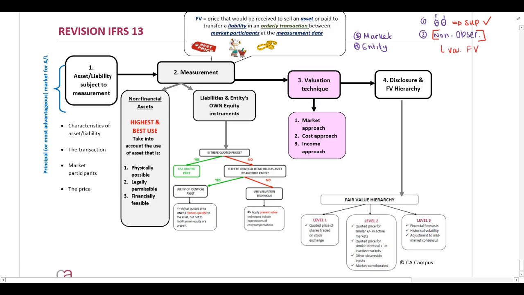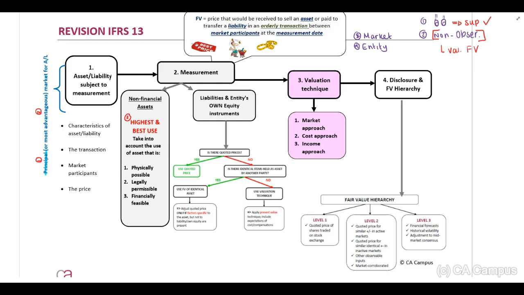Now guys, before we start with the details, I want to explain three different important concepts. The first is what is principal market versus our most advantaged market. And then the third one is what is our highest and best use. Now let's first have a look at what is our principal market. Now, the definition of a principal market is the market with the greatest volume and level of activity for the